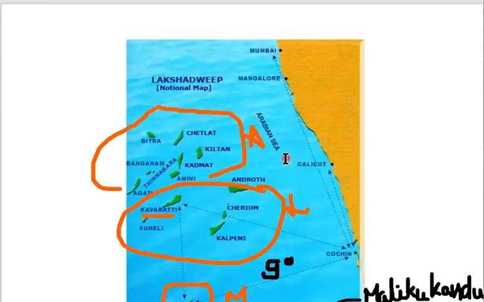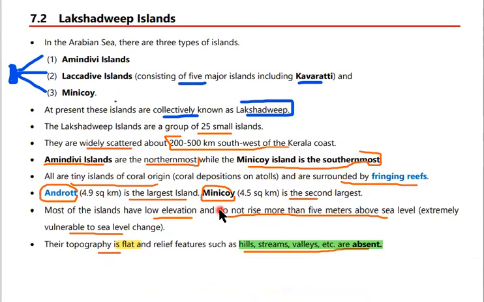When we see the map, these are not situated somewhat nearer like Andaman and Nicobar. Instead, they are situated in a scattering manner, at different locations, and somewhat far from the Kerala coast, a group of three islands. Amindivi is the northernmost, and Minicoy is the southernmost.